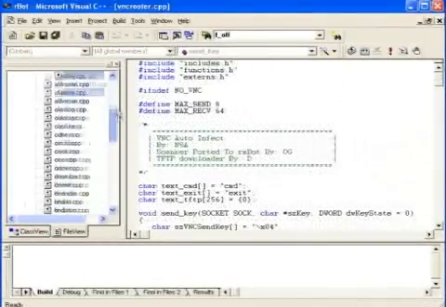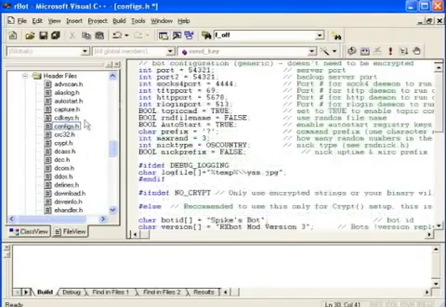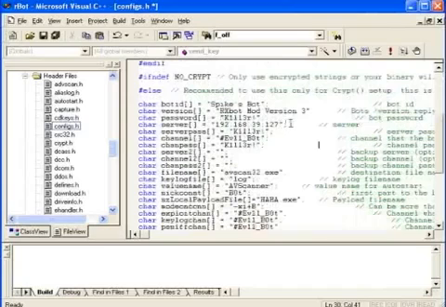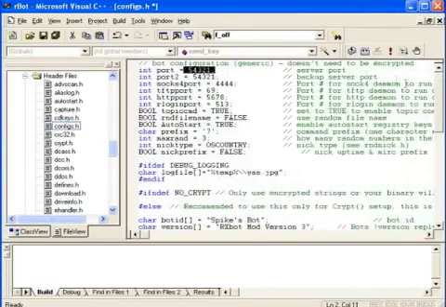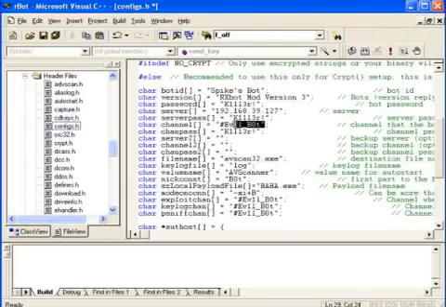Bot source code always includes a configuration file. To customize this RxBot example, botmaster Spike would edit this config file called configs.h so his bots work properly with his command center. For instance, Spike's bot is now configured to connect to an IRC server with the IP address 192.168.39.127 using the port 54321 and the server password killer. It's also configured to join an IRC chat channel called EvilBot. You'll see later why this matters.